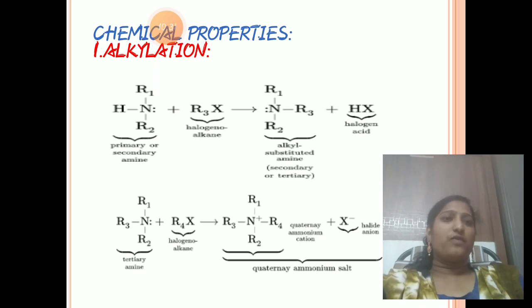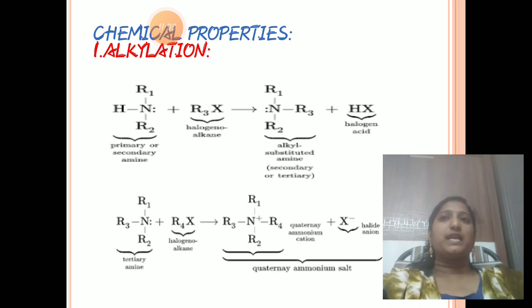So this is alkylation. What is the meaning of alkylation? Addition of alkyl groups is alkylation. Next, again see this, with R3 and R1 R2 groups, this tertiary amine reacts with another alkyl halide, R4X. Again it gives a quaternary ammonium salt. In this reaction also alkylation takes place, that means another alkyl group is added. So this is also alkylation.